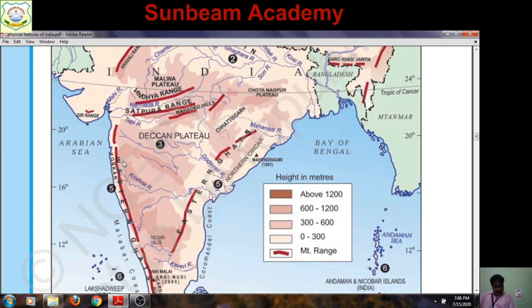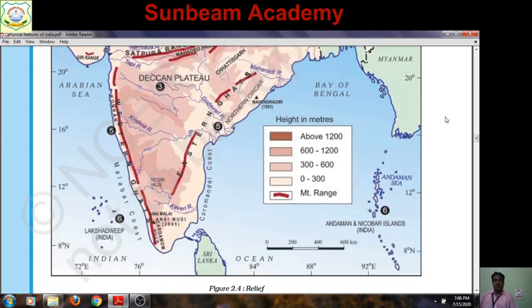Clear? Second is Malabar. You have to locate Malabar here. You can see it is written over the part of the Arabian Sea, but don't think this is the region. In between the Western Ghat and the Arabian Sea, the narrow stretch of plain is known as the Malabar coast. So you have to locate that.